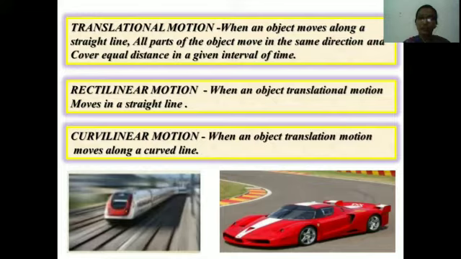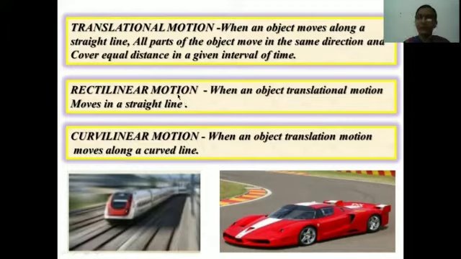Curvilinear motion is a type of motion when an object is moving along a curved line. In this picture you can see the car takes a turn. What kind of motion is it? It is curvilinear motion. Now some more examples of rectilinear motion: on a parade, the soldiers move in a straight line.